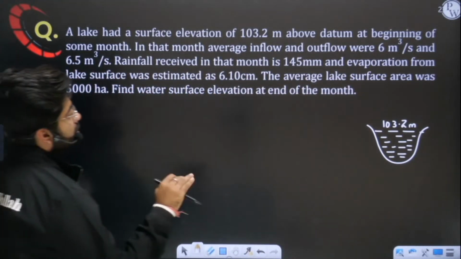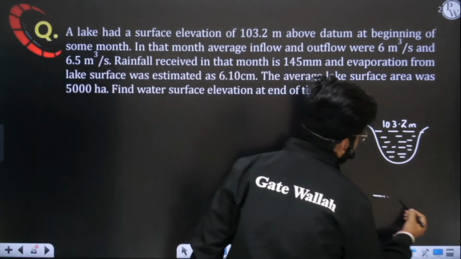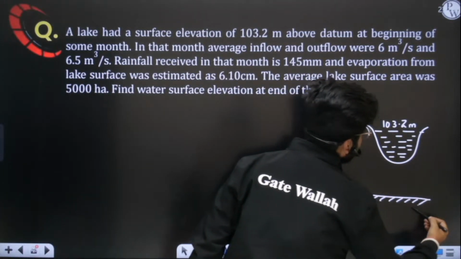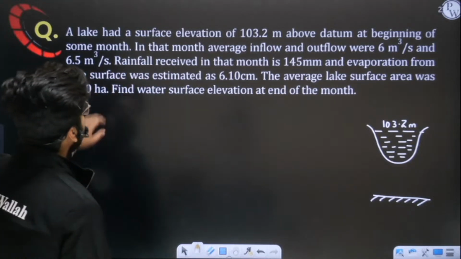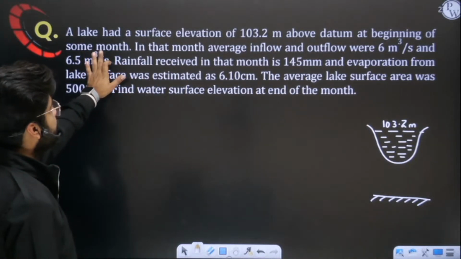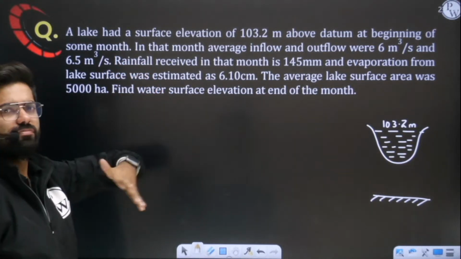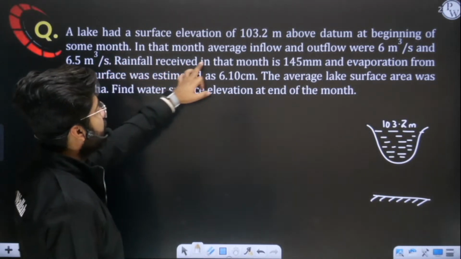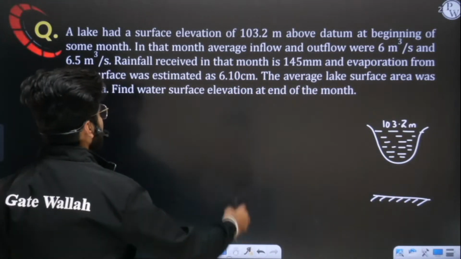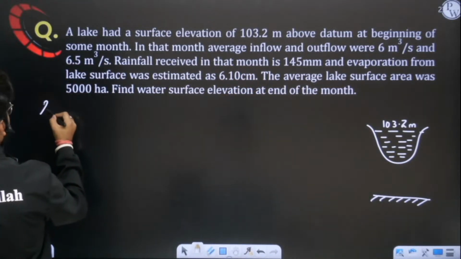So this is a level which is being measured from any datum. Now it is saying that at the beginning of some month, let us take June, in which 30 days are there, we will basically assume a 30 day month. In that month, average inflow and outflow are given to you.